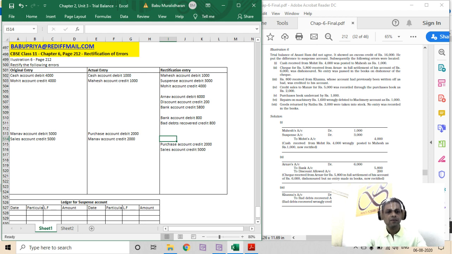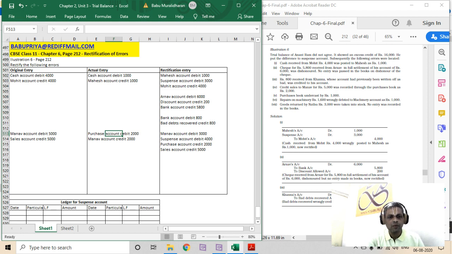Now we have Manav account debit 3,000 and suspense account debit 4,000, right? Why? Because purchase account is incorrectly debited, so reverse the purchase entry, and sales has to be accounted, so account for sales entry.